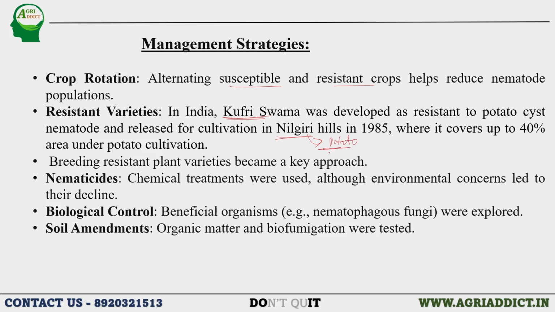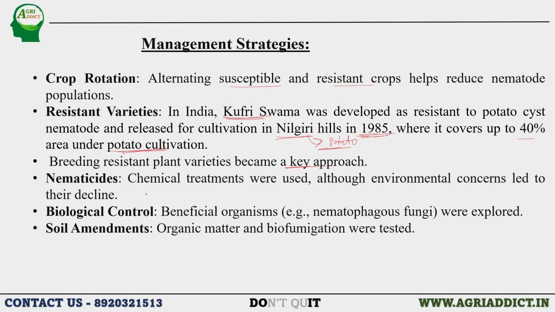With the use of resistant variety Kufri Swarna, by the year 1985 it covered up to 40% of the area under potato cultivation. Breeding resistant plant varieties is a key approach for the control of potato cyst nematode, because as it spreads from one seed tuber to another, breeding of resistant varieties becomes important in managing potato cyst nematode.